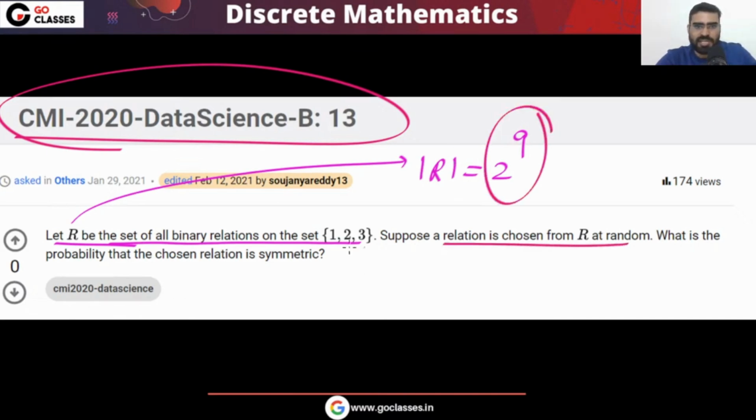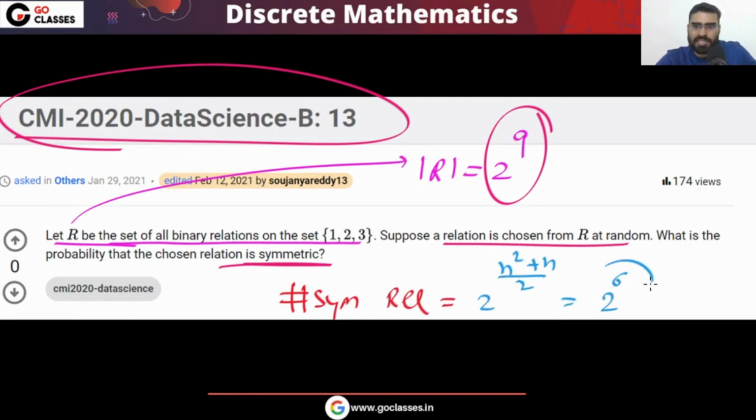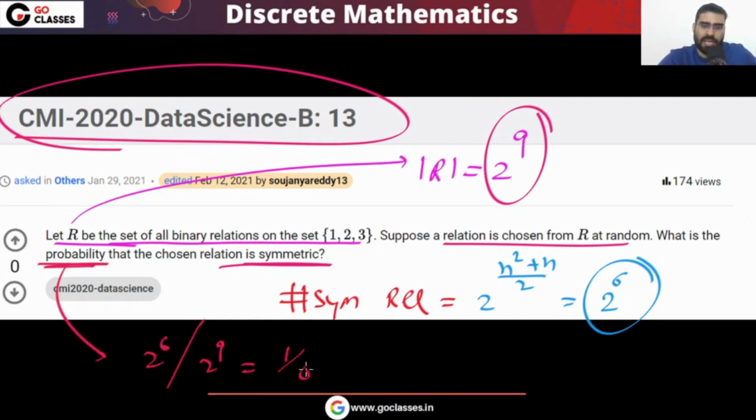You are choosing a relation at random. It is symmetric. So first of all, what is the number of symmetric relations? The number of symmetric relations will be 2 power (n square plus n) by 2, that will be equal to 2 power 6. So for this question, what is the probability? The probability will be 2 power 6 divided by 2 power 9. That will be 1 by 8. Okay, so the probability is going to be 1 by 8. Okay, clear? So easily you can see. Very simple question. Now let's move on.